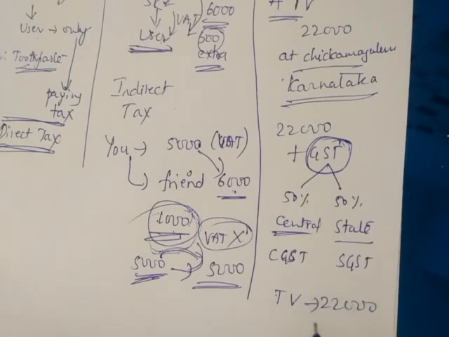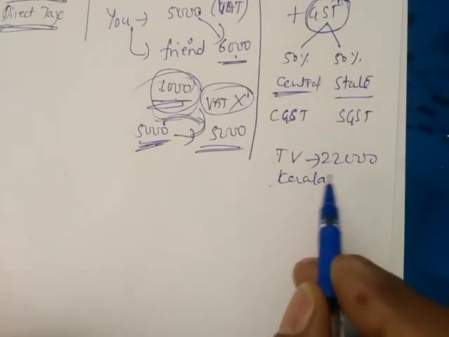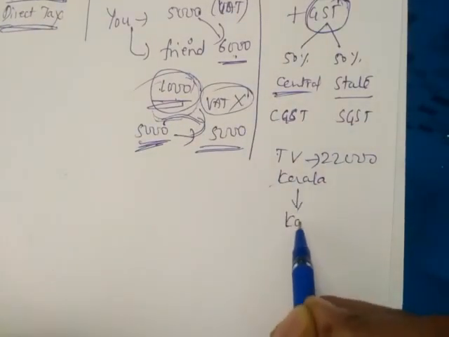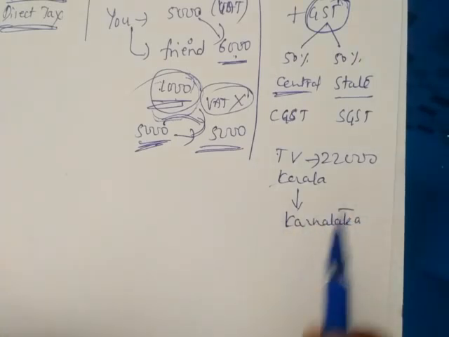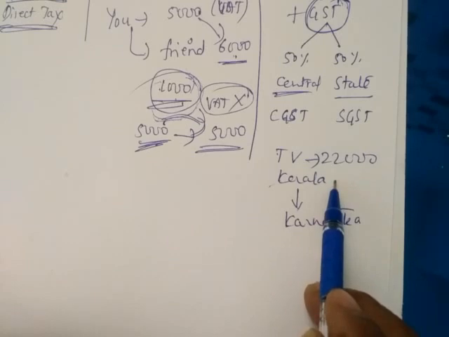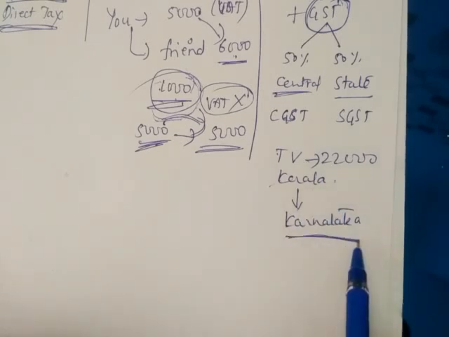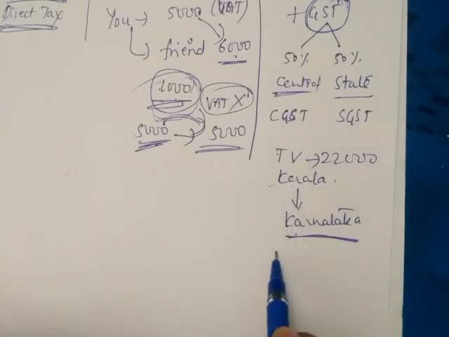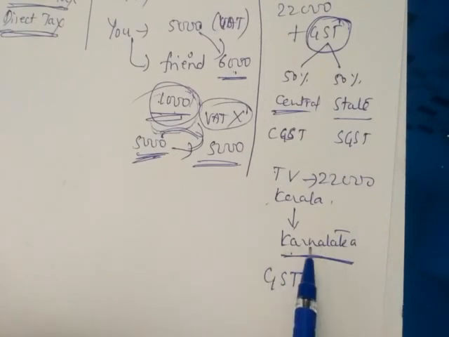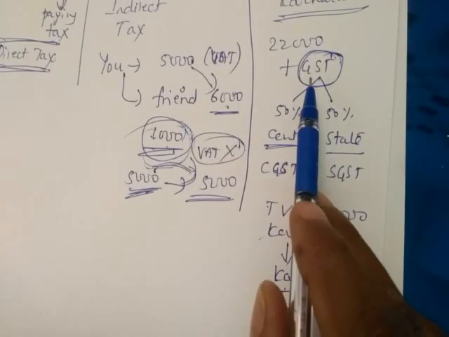A 22,000 rupees TV in Kerala, and you bought that TV and you are selling it in Karnataka. So you bought at Kerala and you are selling at Karnataka. So here you are changing the state. When you are changing the state, you have to pay GST, whether within the state or between two states.